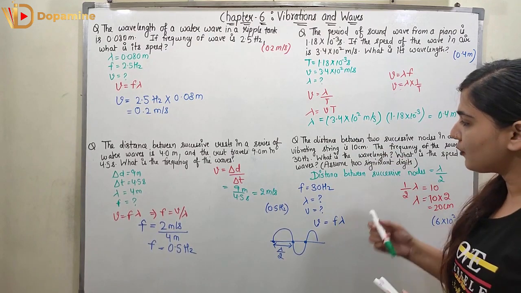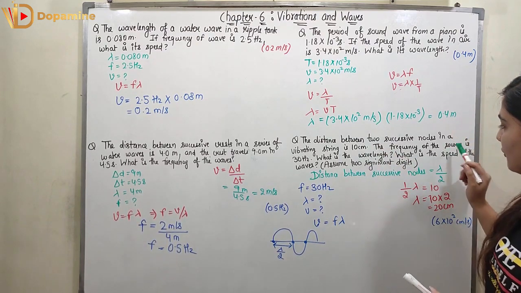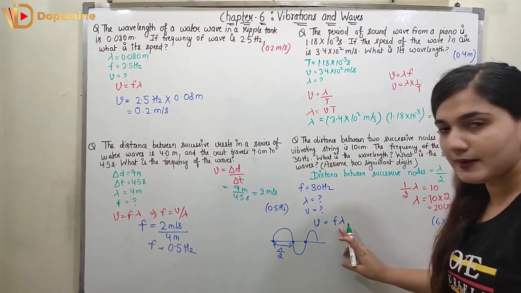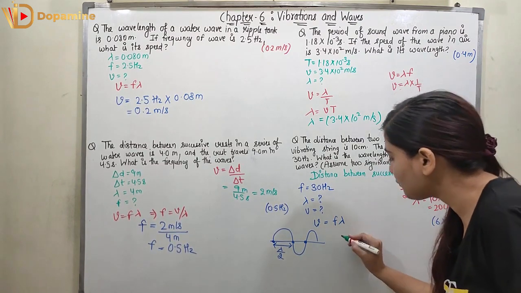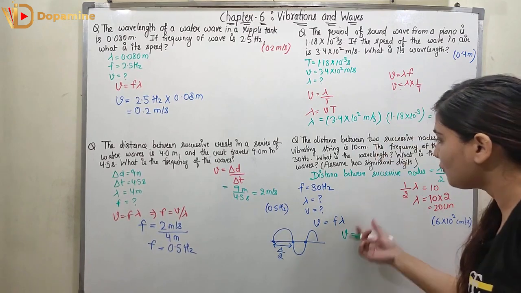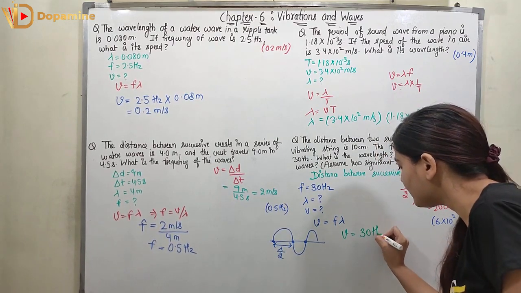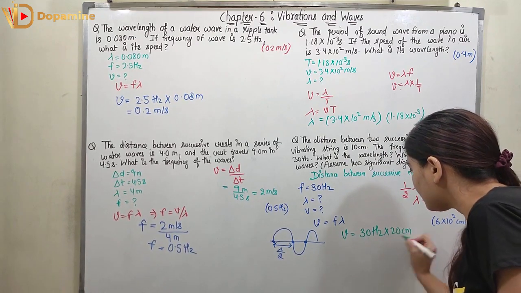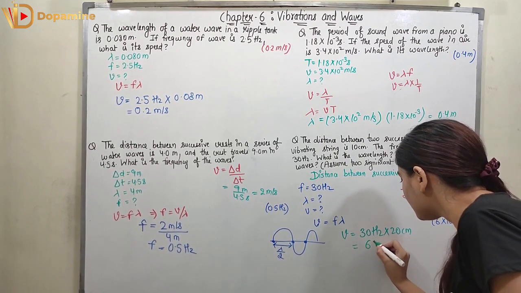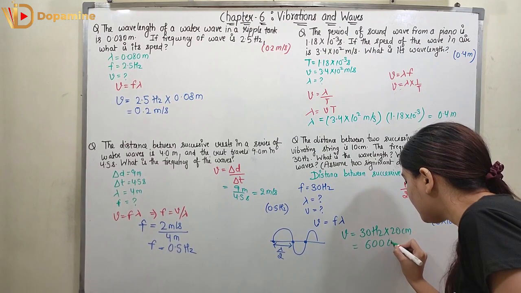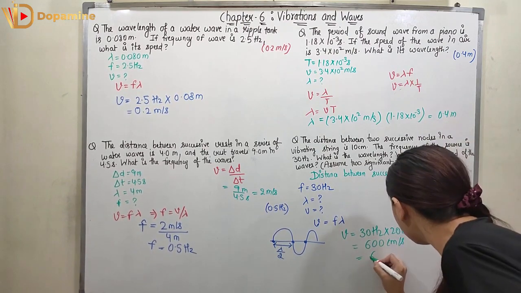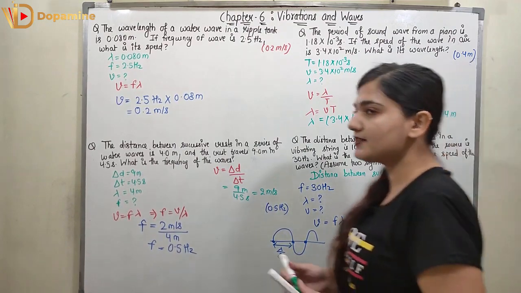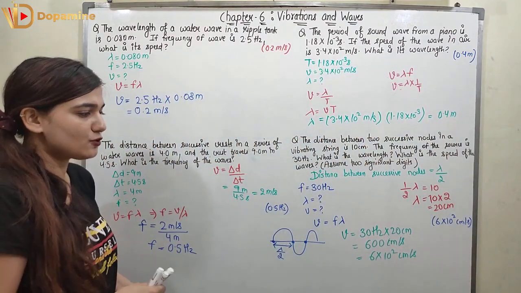Now we have to find out the second thing. Wavelength we have found out. Now we have to find out the speed of the wave. So the speed of the wave is given by the universal wave equation, V is equal to F lambda. So V will be equal to, what is the frequency? It is given 30 hertz, and the lambda we have found out is equal to 20 centimeters. So V will be equal to 600 centimeter per second, or I can represent it as 6 into 10 raised to power 2 centimeter per second. So this is how we can find out both of the things in this question.